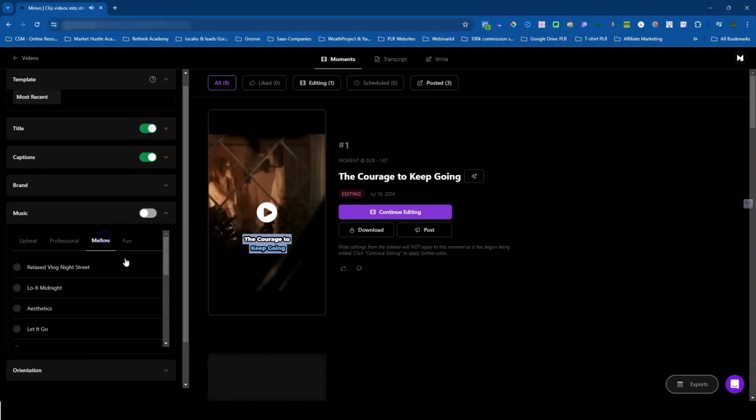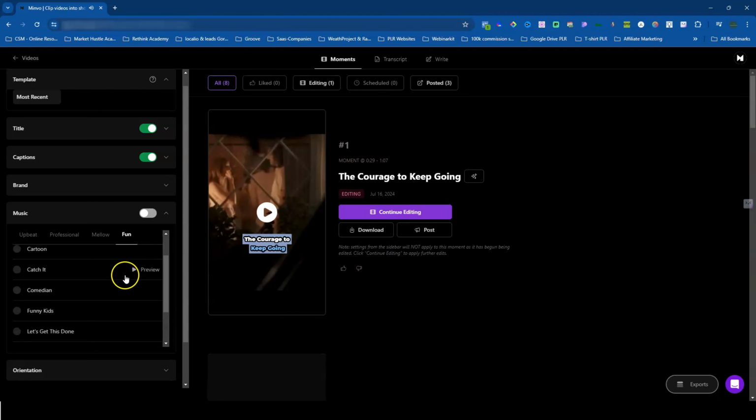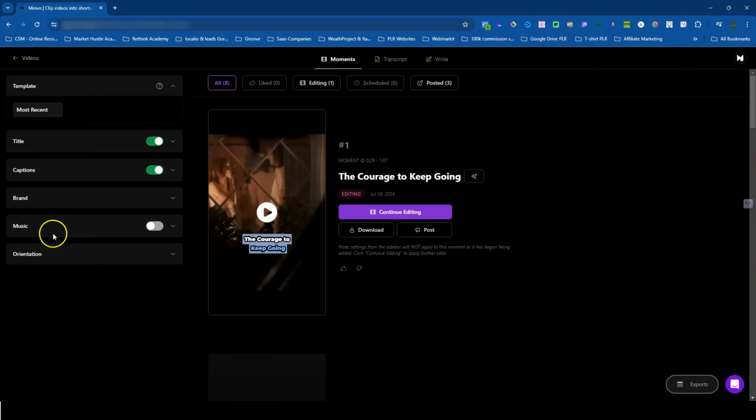Okay, not bad. These are not cheesy like some of the other platforms. These are actually really good music for backgrounds, which is fantastic. Yeah, that's fantastic, actually. And then let's just see this one. Okay. So yeah, these sounds are actually really fantastic, which I really enjoy.